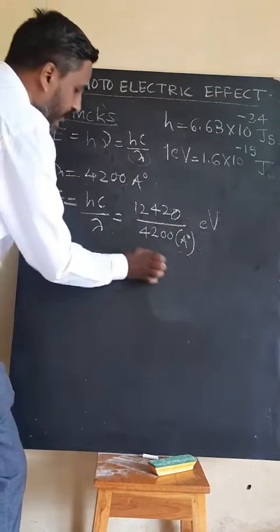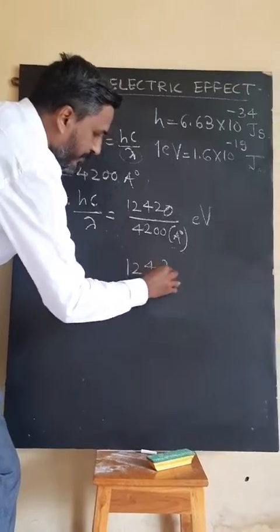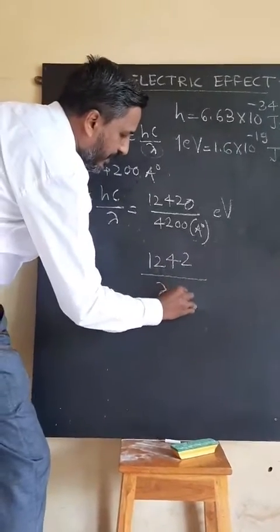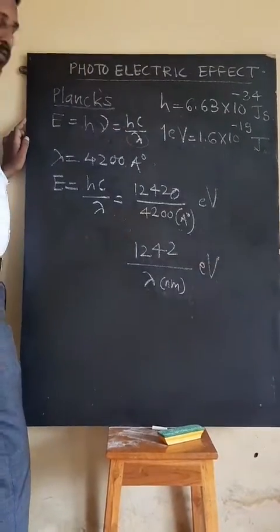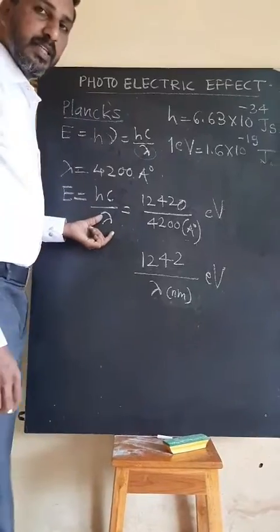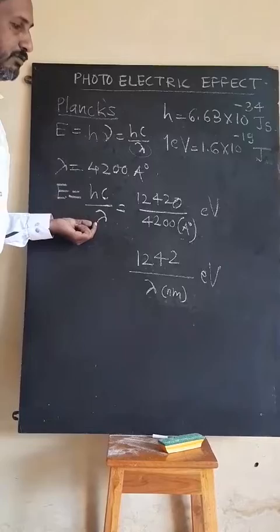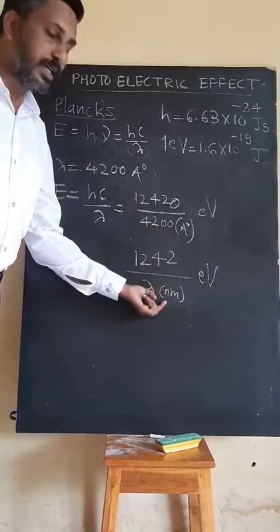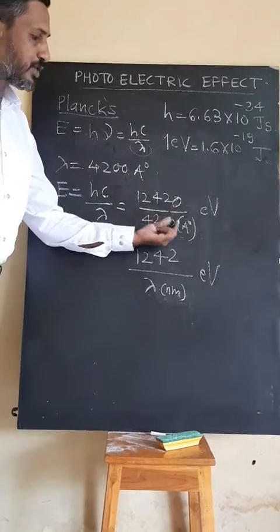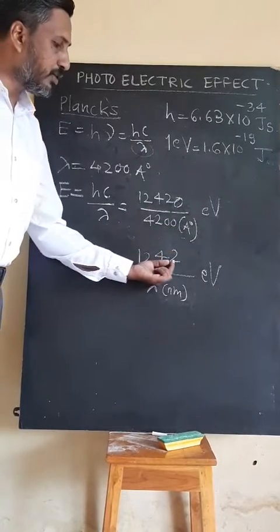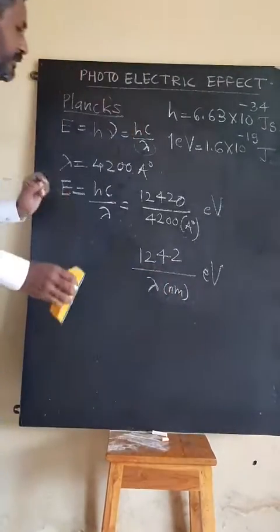Suppose the wavelength is given in nanometer, then we can express the energy as 1242 divided by wavelength in nanometer, and again the energy is in electron volt. Therefore, if the wavelength is given, we can easily calculate the energy in electron volt. Either the wavelength is in angstrom or in nanometer, no matter; the numerator is 12420 if the wavelength is in angstrom, and 1242 if it is in nanometer.